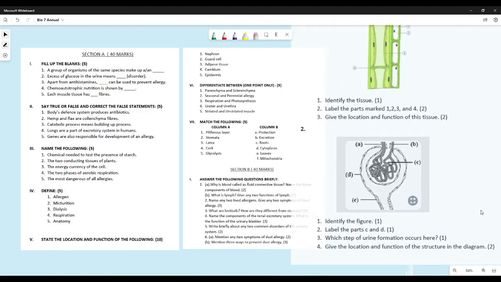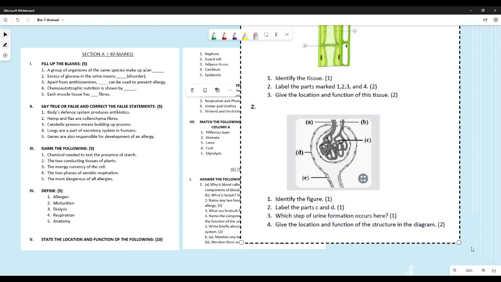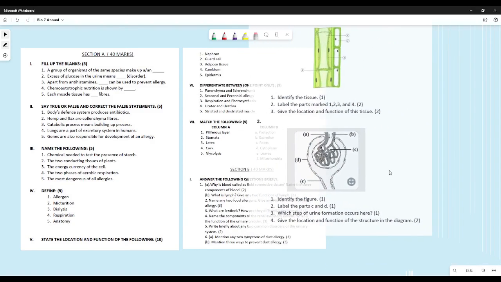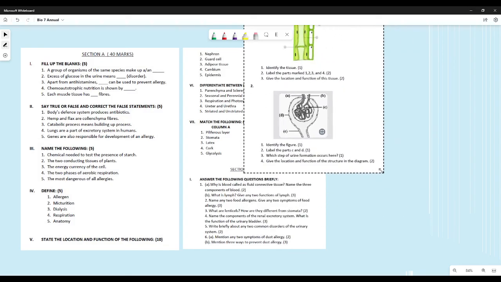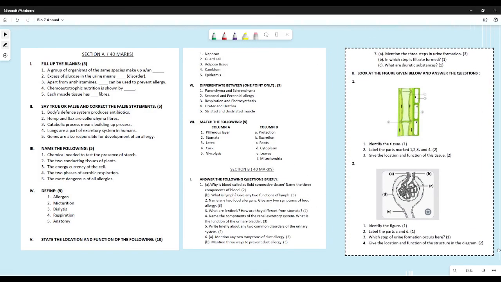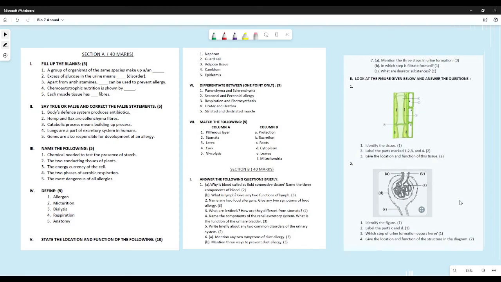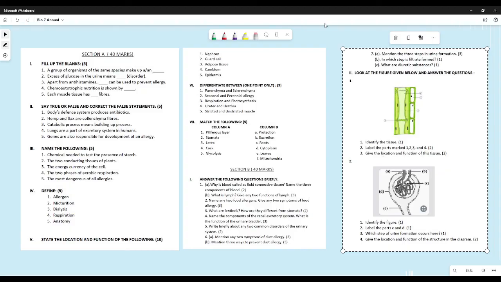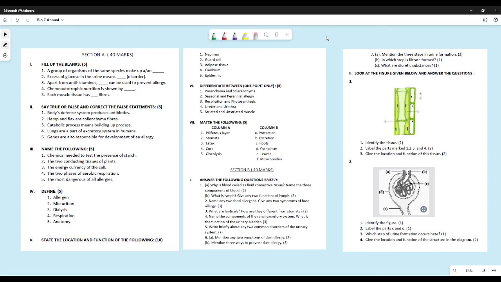So those were the questions over there, and in addition to that, you had 2 diagrams which you needed to draw. One was a longitudinal section of kidney. I saw that many of you drew the excretory system. The excretory system you did not have to draw. Check in your textbook. Longitudinal section of kidney is where you show the cortex and the medulla and the ureter.